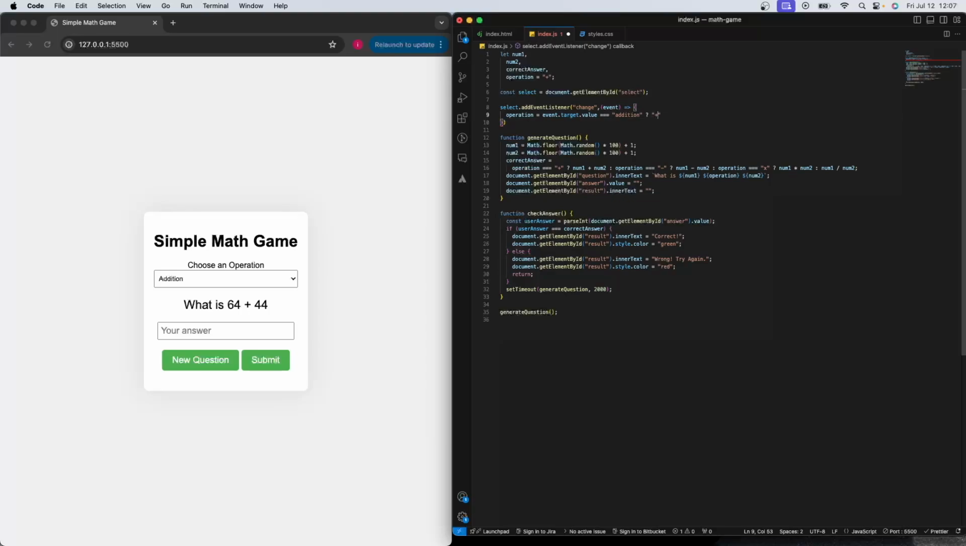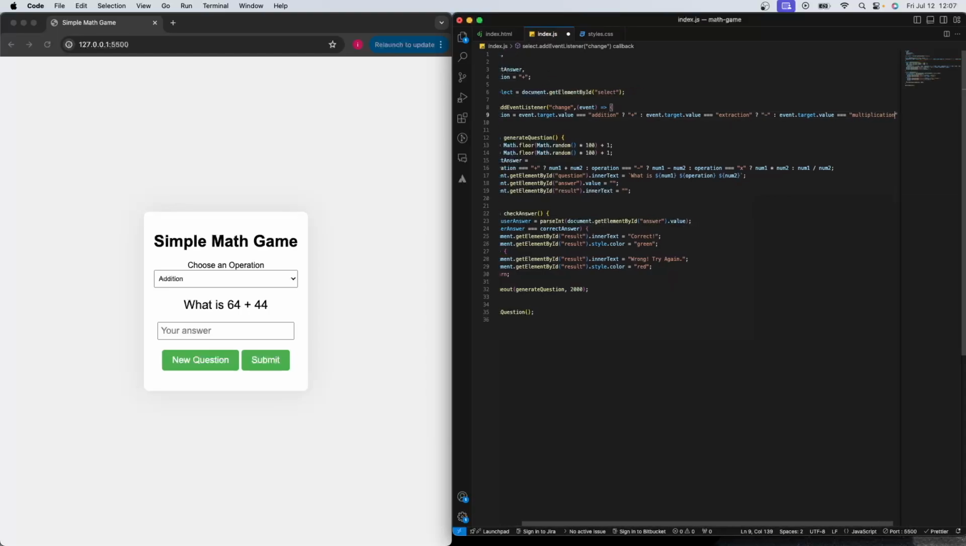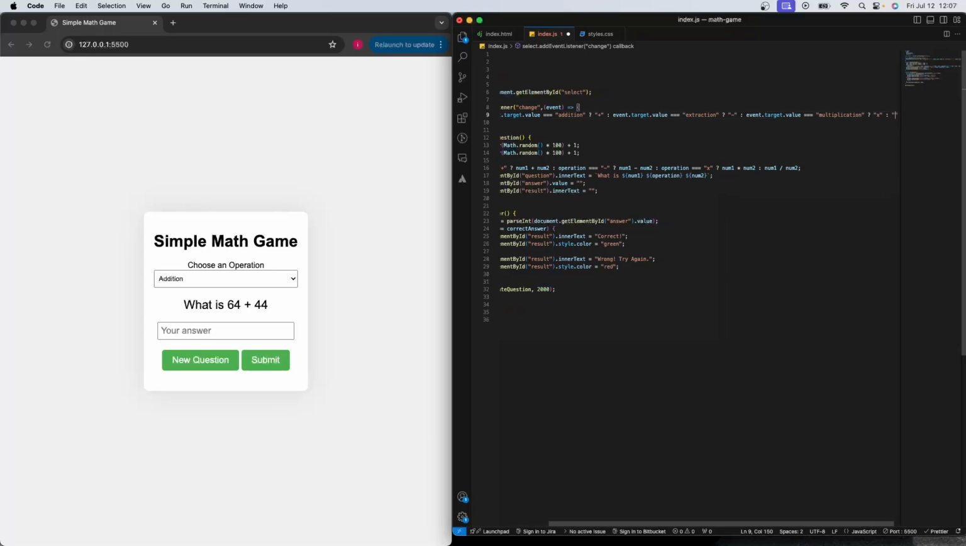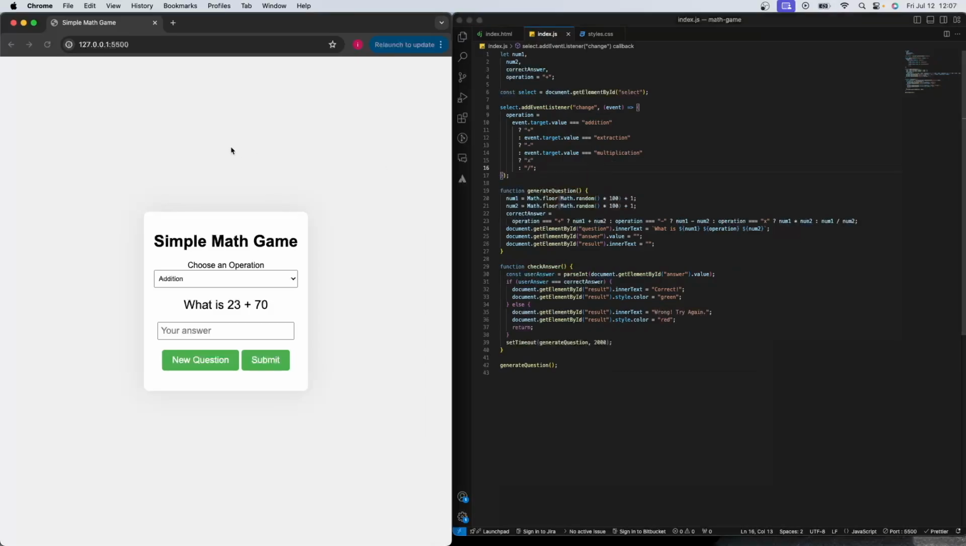But if event target value is equal to subtraction, then it's gonna be a minus. But if event target value equals multiplication, then it's gonna be x, else it's gonna be division. So if I save and if I recheck,